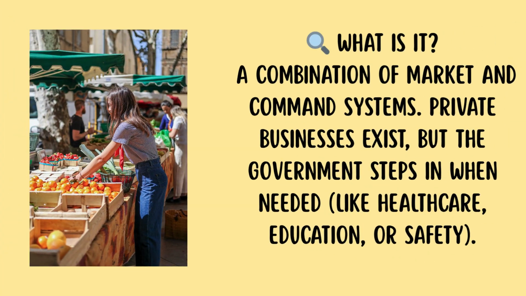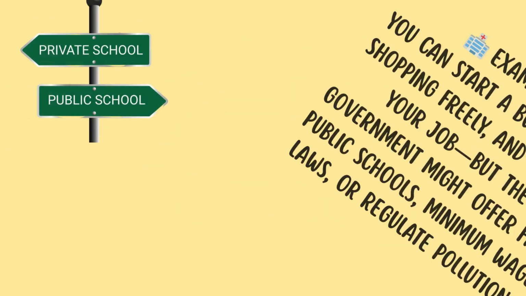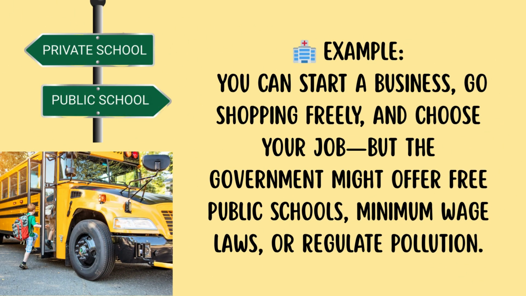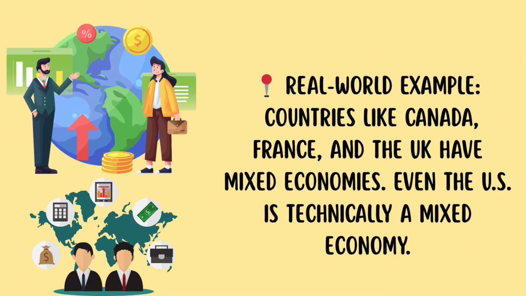And finally, the mixed economy. In this economy, a combination of market and command systems. Private businesses exist, but the government steps in when needed, like healthcare, education, or safety. For example, you can start a business, go shopping freely, and choose your job, but the government might offer free public schools, minimum wage laws, or regulate pollution. Here is a real-world example. Countries like Canada, France, and the UK have mixed economies. Even the US is technically a mixed economy.